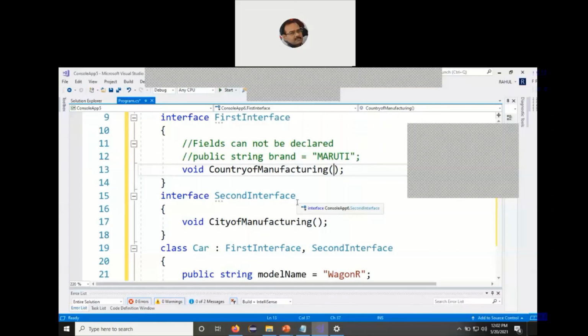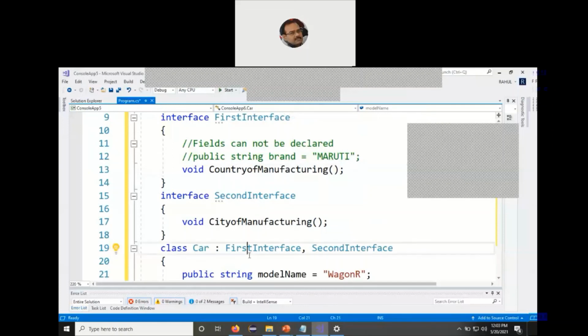And we cannot declare variables within the interfaces. Interfaces can be inherited, so you can have inheritance running across interfaces. And a class can implement one interface or multiple interfaces. So we come to the class car on line number 19, and it implements the first and the second interface, the first interface comma the second interface.